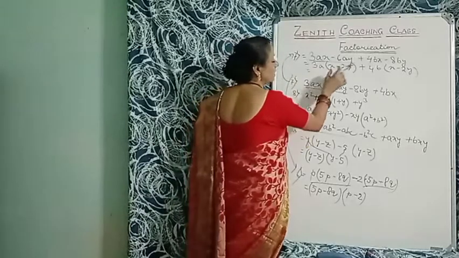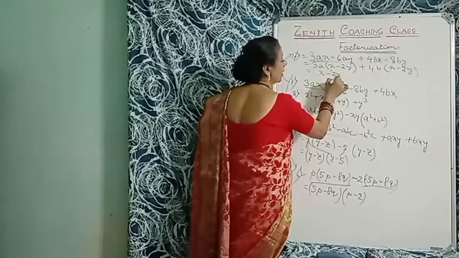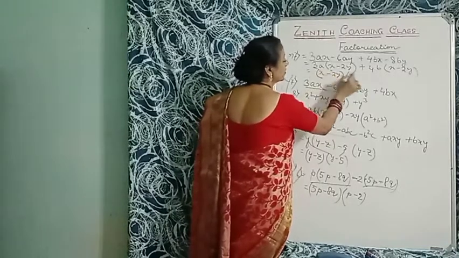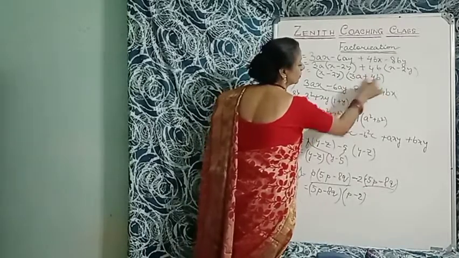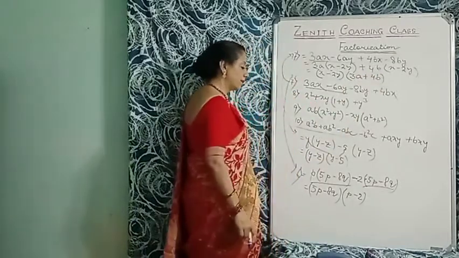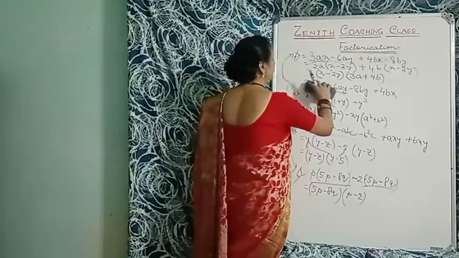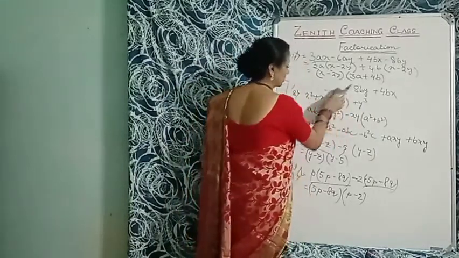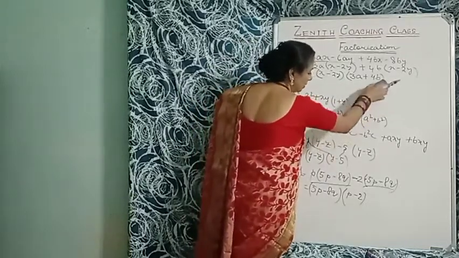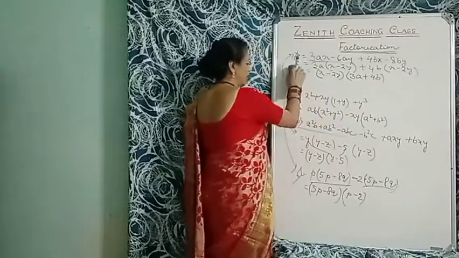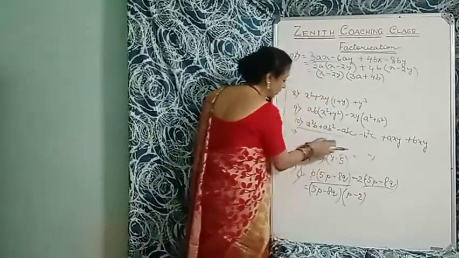Okay. Then the next step is x minus 2y is common here. So x minus 2y in bracket. So here is 3a. Put 3a plus 4b. So put 4b. Understood the sum? Okay. Now we come to the eighth sum. You can interchange the places. Interchange the place of the terms. Okay. So now we will come to question number 8.